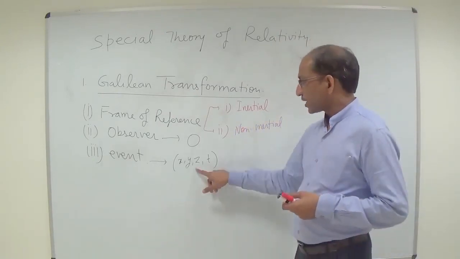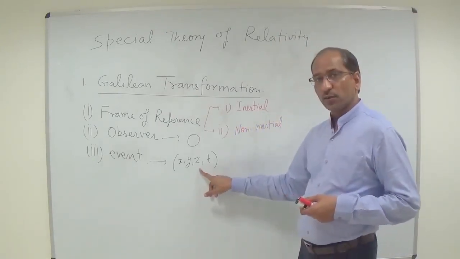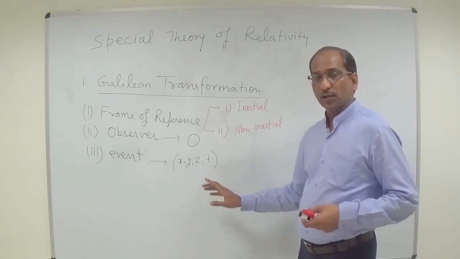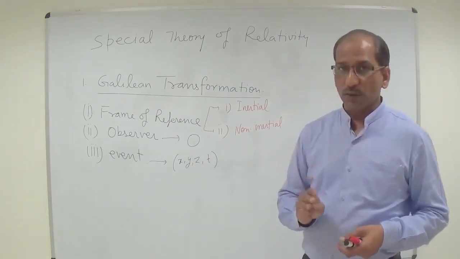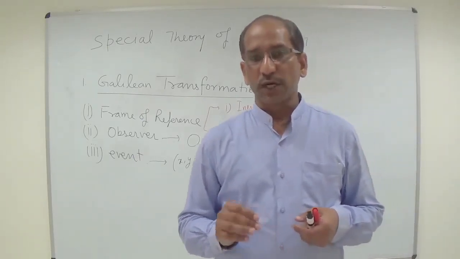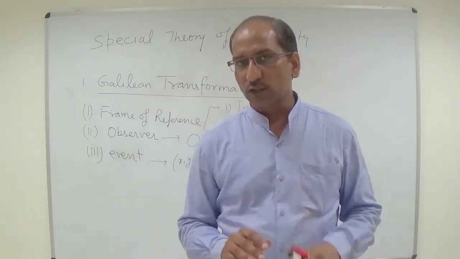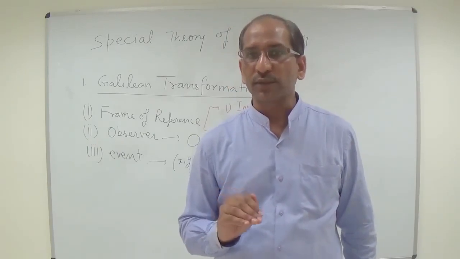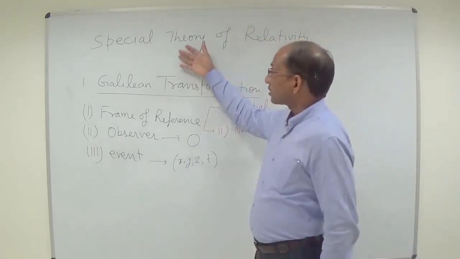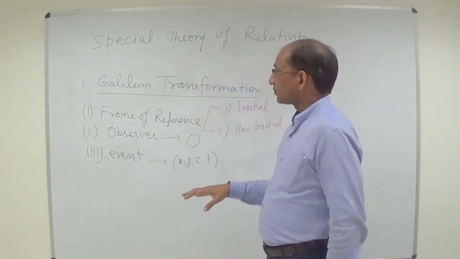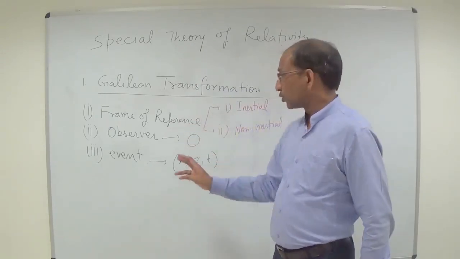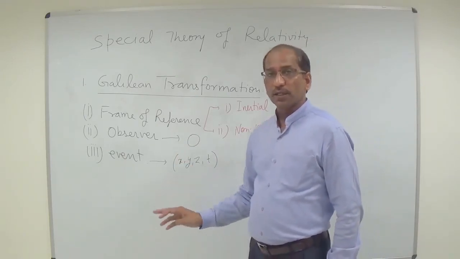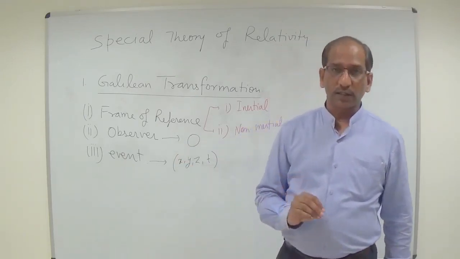So x, y, z is the spatial coordinate, where, and t is when. With the help of these 4 coordinates, one can define the event. So these are the basic 3 steps in the special theory of relativity: number 1, frame of reference; number 2, observer; and number 3, event.